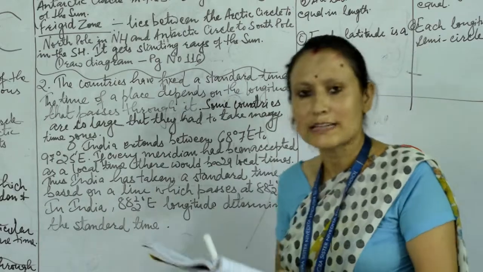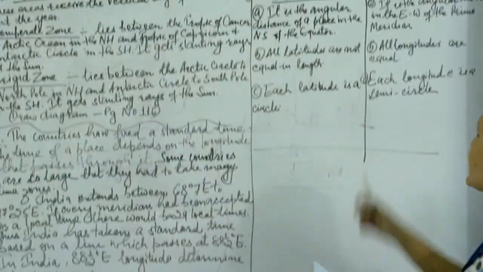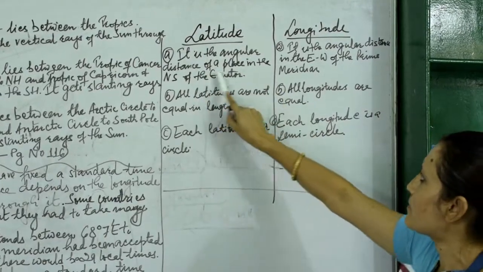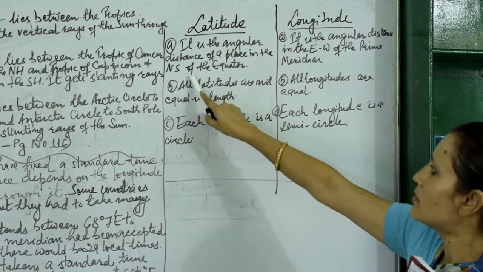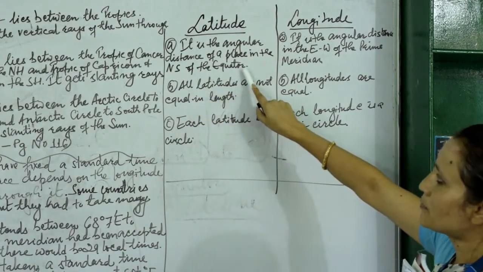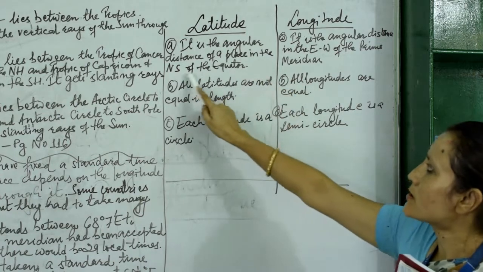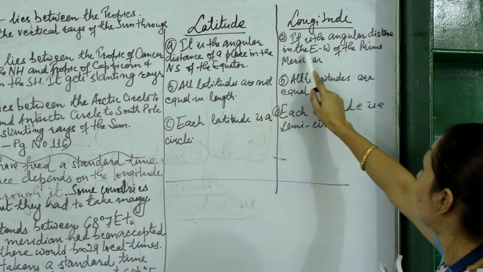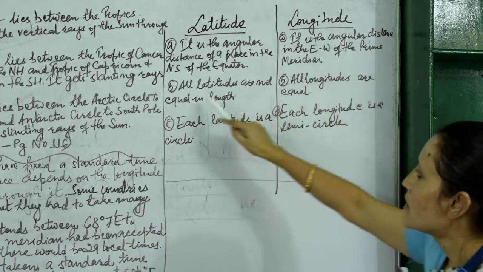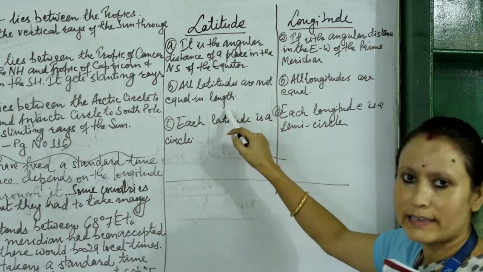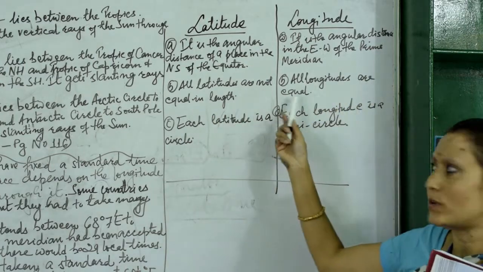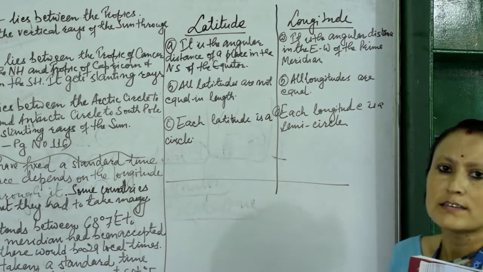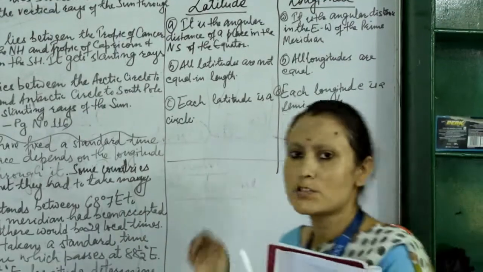Now, the next question is write down any 3 differences between latitude and longitude. First one, latitude is the angular distance of a place north or south of the equator. Understood? North or south of the equator. Next, longitude is an angular distance east or west of the prime meridian. Number B, all latitudes are equal in length, but all longitudes are not equal in length. And the last point, latitude is a circle, longitude is a semicircle. So these are the question answers.